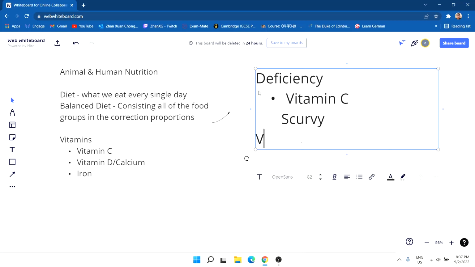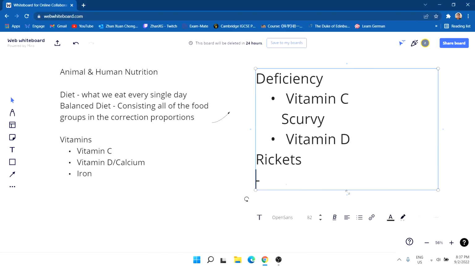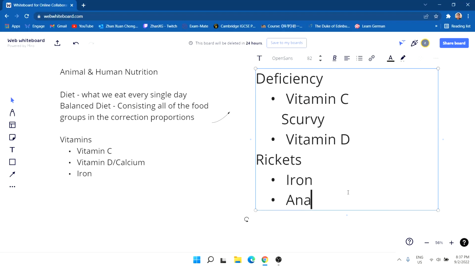Okay, for vitamin D, it can cause rickets. For lack of iron, it will be anemia. Okay, these are basically the deficiencies of what happens if you don't have those specific nutrients, and what's going to happen to your body will be all of these.